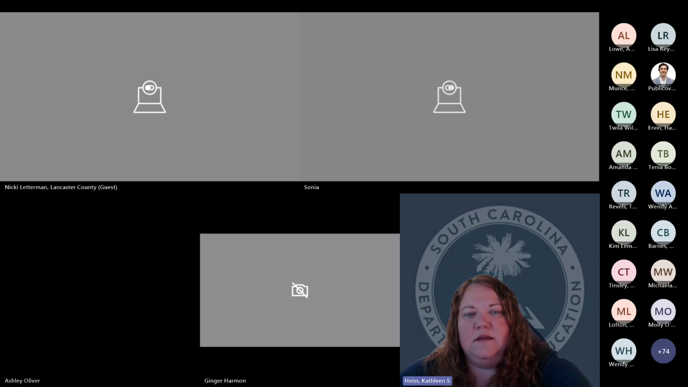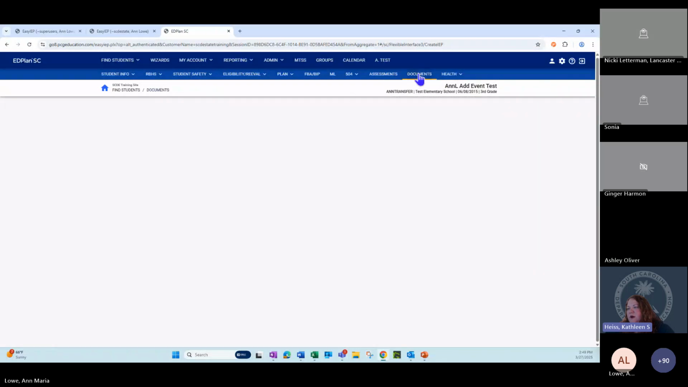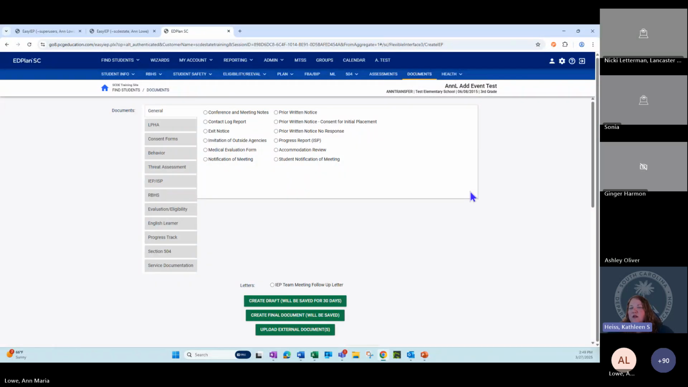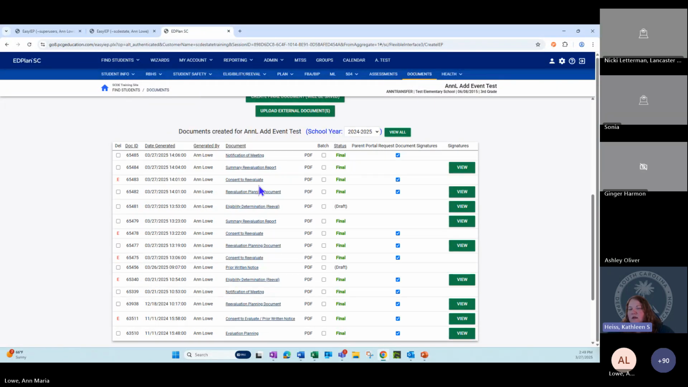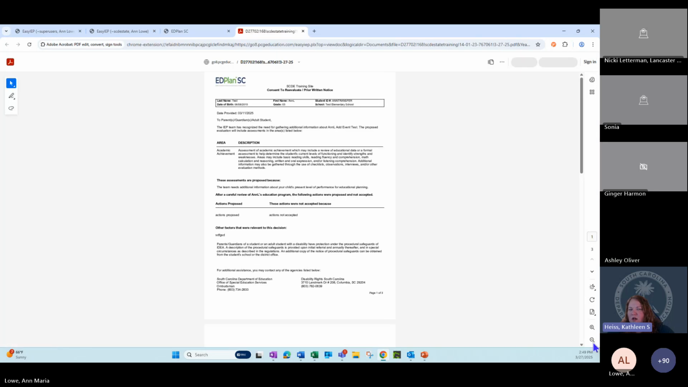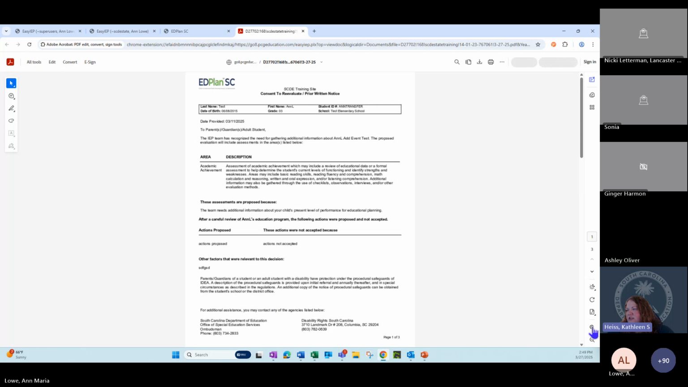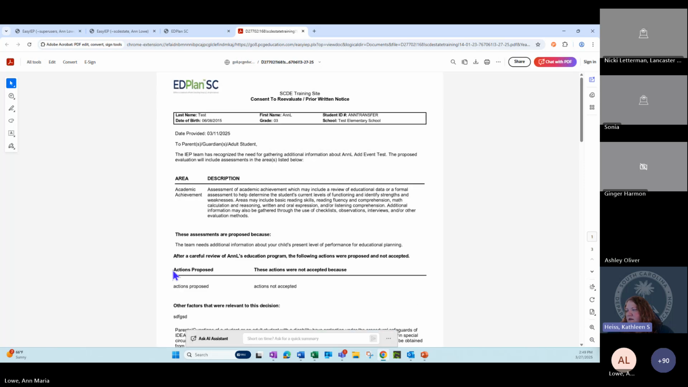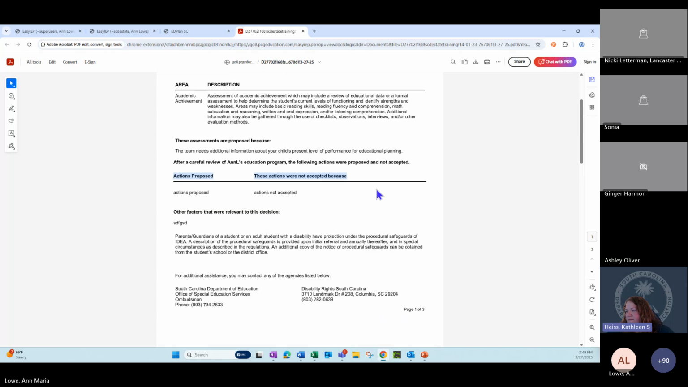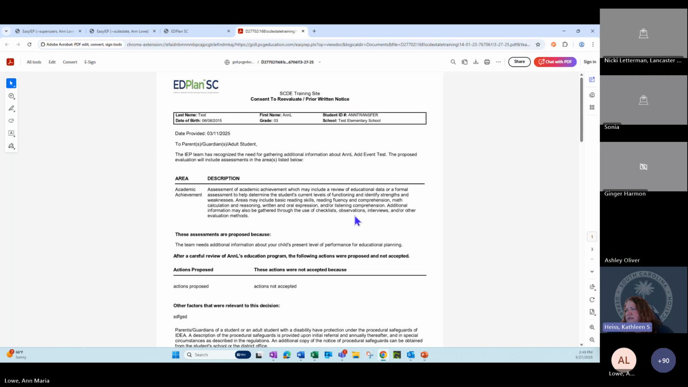In February, an update added fields to make the consent form also serve as a PWN. We just wanted to remind you all of that. I've gotten a couple of questions about it. Before, some of the necessary questions were there, but not all of them, and now that's been changed. I think Ann's showing that, so we can see that it will now serve as the PWN. I think the header was changed to say consent to reevaluate and prior written notice. So that will serve as that prior written notice.